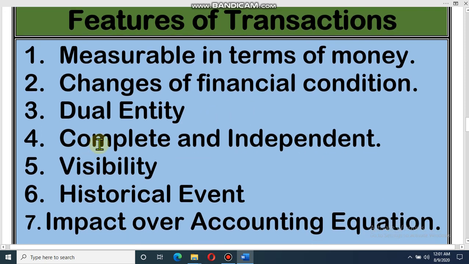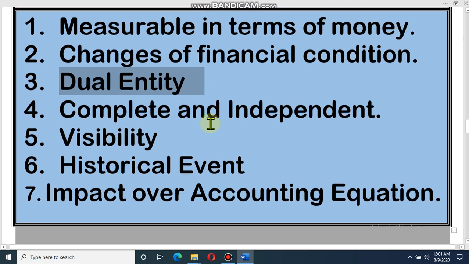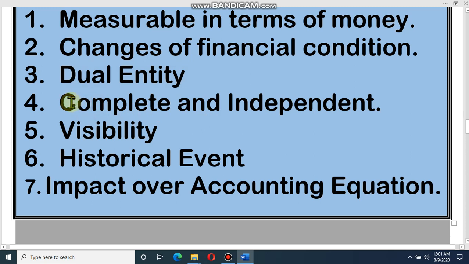Then the next characteristic is dual entity. Dear student, in every transaction you know that there are two parties: one party will receive the benefit, another party will give the benefit. So every transaction has dual entity, that means two parties. Dear student, each and every transaction is complete and independent. It will not be dependent on others.